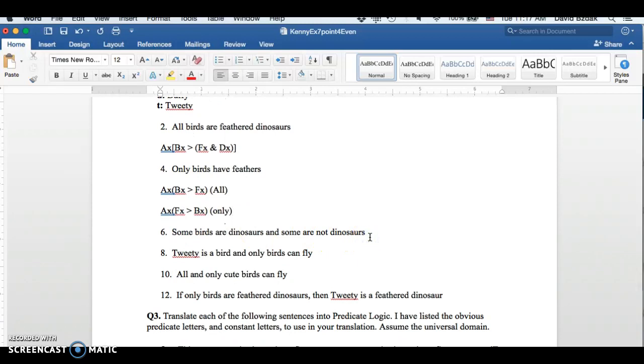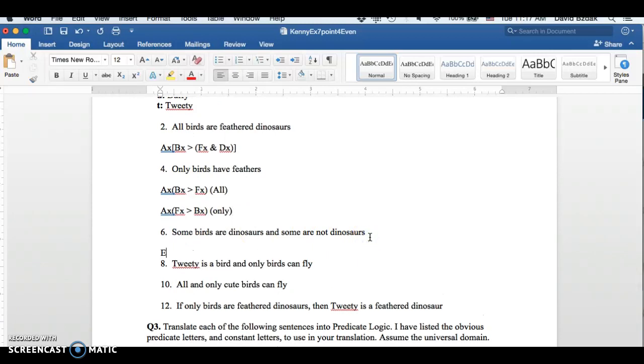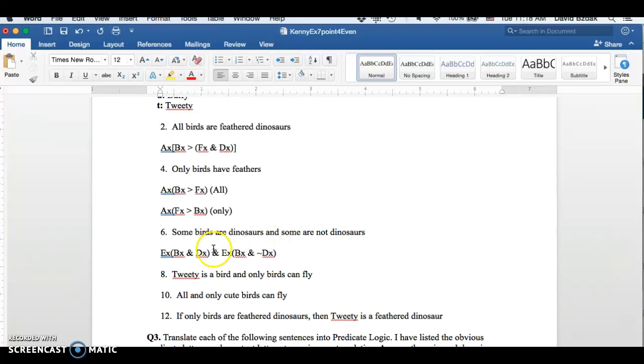Some birds are dinosaurs and some are not dinosaurs. So for some x, x is a bird and x is a dinosaur. And now another existential. For some x, x is a bird and x is not a dinosaur. So notice this "and" here separates the two quantifiers. This quantifier ends when it runs into an operator like this that's outside of parentheses. So this new one starts.